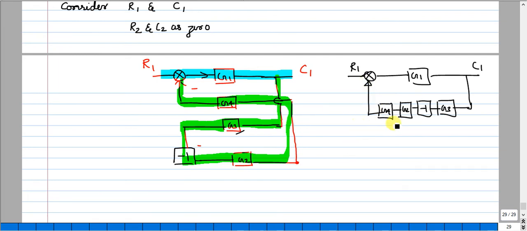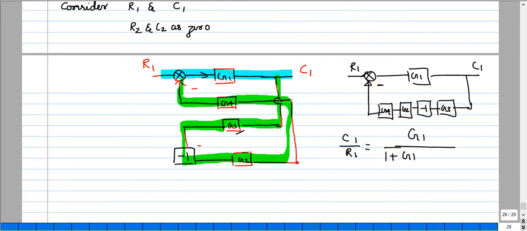So in simple way, if I rewrite, G of S will be G1 and H of S, the signal is negative. H of S is G4, G2, G3 and -1 multiply. So straight away I can write the formula C1 by R1. This is the transfer function. G of S is G1 divided by 1. Sign is negative, take it as positive.